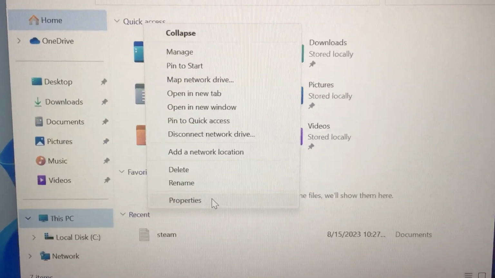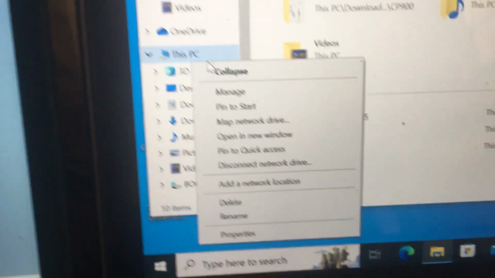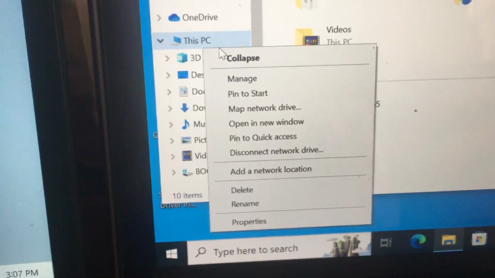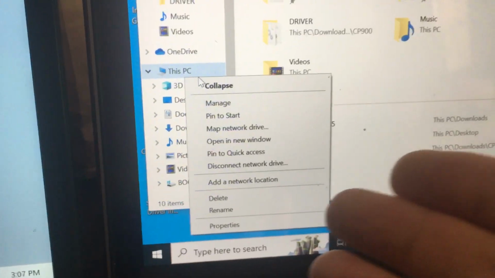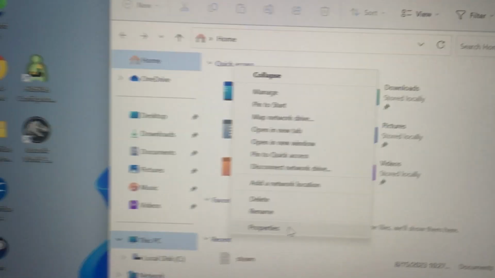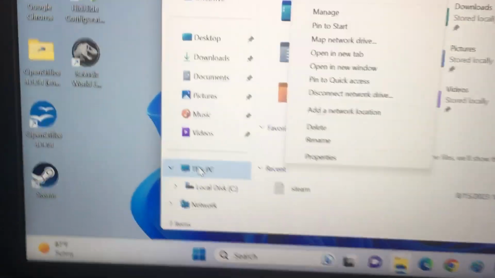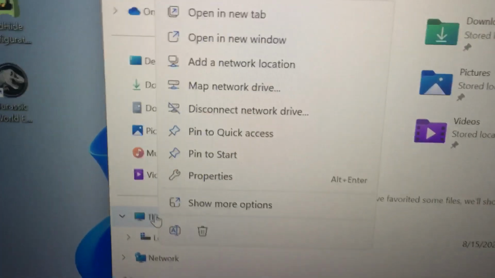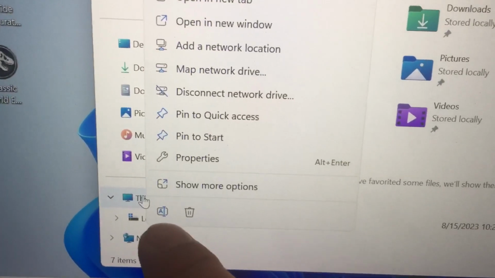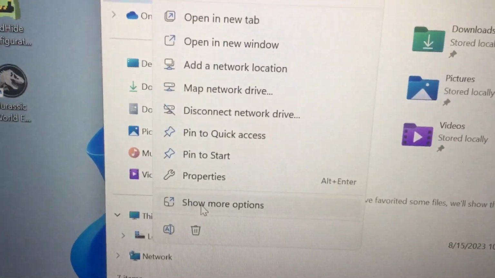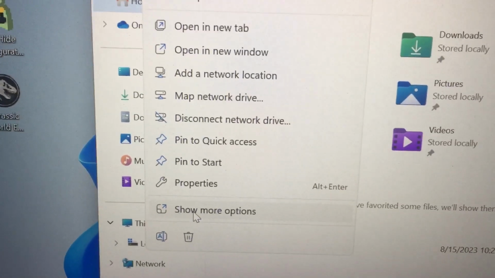Regardless, I want to show you that if you want to get to options that were originally icons, that options in Windows 10 that are now icons, like let me do this again where I right click on this PC, just right mouse clicking. If you want those options to appear as text, just click on the show more options, and that'll solve your problem.